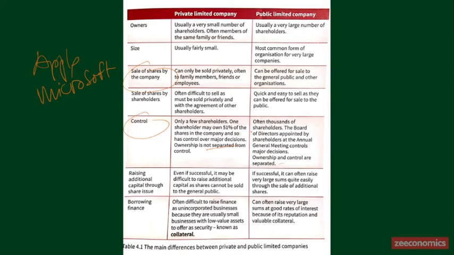On the contrary, the public limited company has very large sums of interest, and they have very valuable collateral because they are already big. They own a lot of assets that have very high value. So they can often raise very large sums at good rates of interest because of their reputation and valuable collateral. So these are the main differences between the private and public limited company.